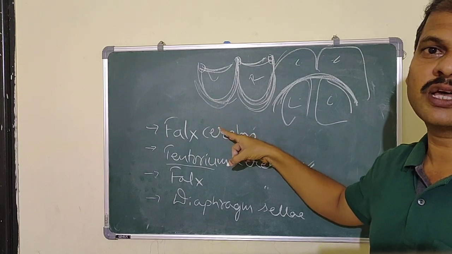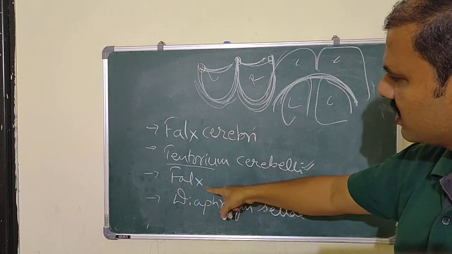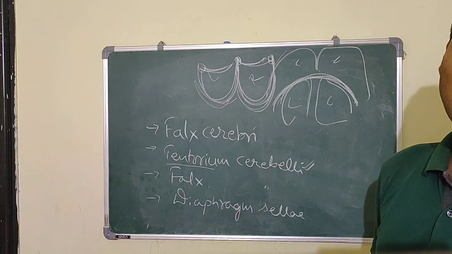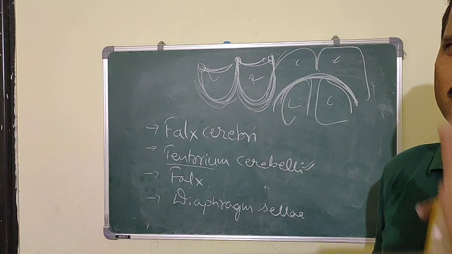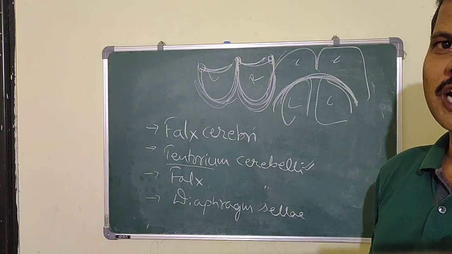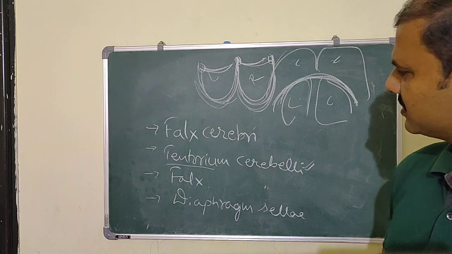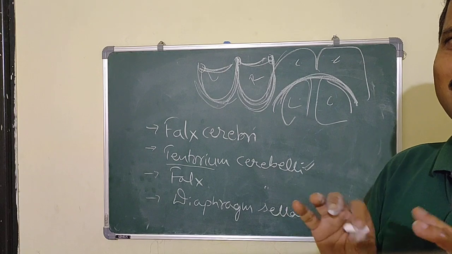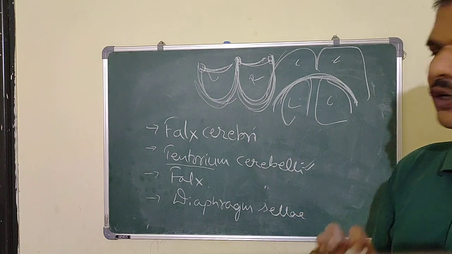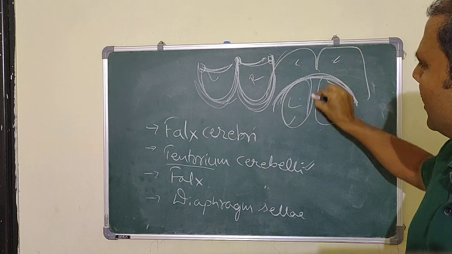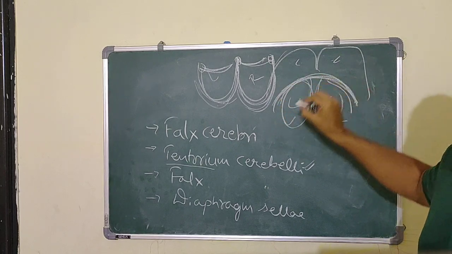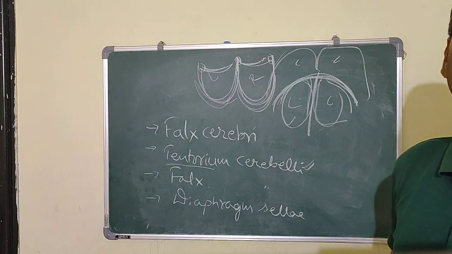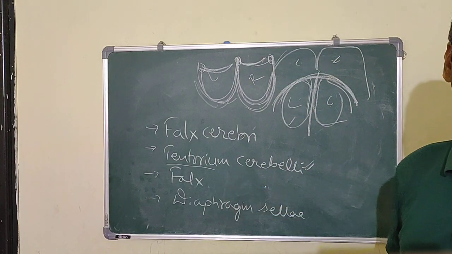There is a tentorium cerebelli. Now there is a falx cerebelli. Like the falx cerebri, which separates the two cerebral hemispheres, the falx cerebelli separates the two cerebellar hemispheres, the left and right cerebellar hemispheres. So the fold between these is the falx cerebelli.